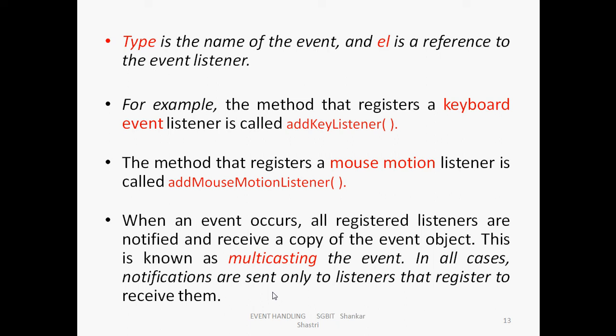When an event occurs, all registered listeners are notified and receive a copy of the event object. This is known as multicasting. So pressing the mouse button and registering this mouse button to the mouse motion listener, this process is called multicasting the event. In all cases, notifications are sent only to the listeners that registered to receive them. So before designing, you have to register all sources with their respective listeners.